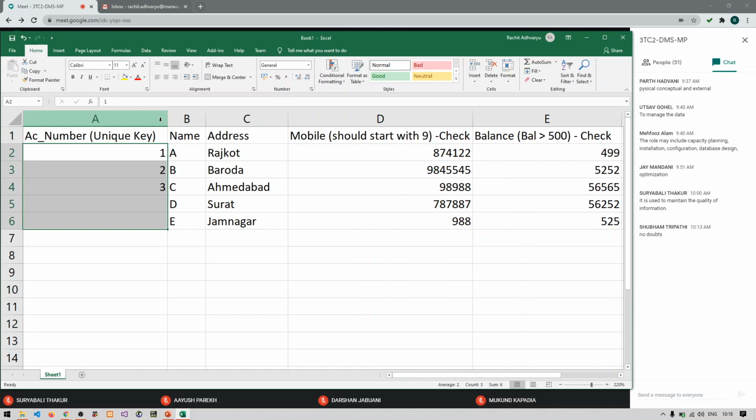Do you see any duplicated data here? No, yeah, in the first column, the highlighted column. Okay, there is no duplicated data. Anyone else?